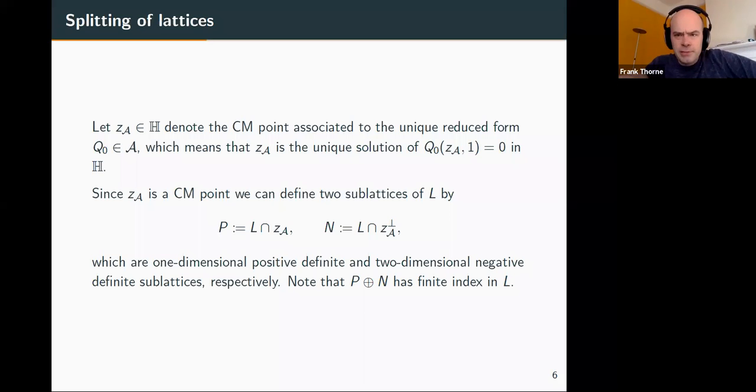And I guess this preserves some kind of integral structure. Is that the point here? Yeah. Okay.